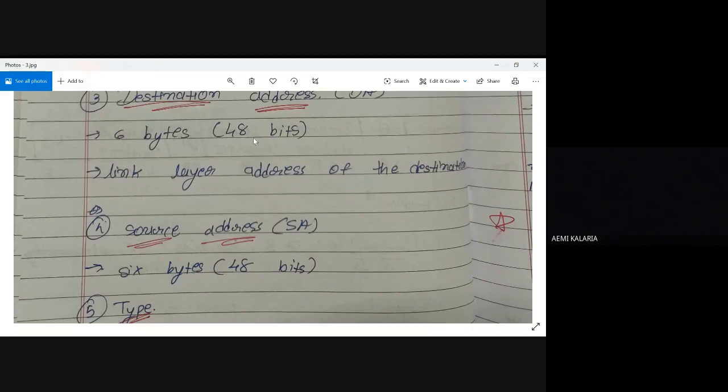It is necessary. And why are we mentioning destination address first? Because whenever the receiver is receiving something, first it gets preamble and SFD, and after that it will receive the destination address. If that destination address is that particular station's address, then and only then will it read the frame, or else it can ignore the frame, right? So that's why we are sending destination address first. After that we are sending source address, right?